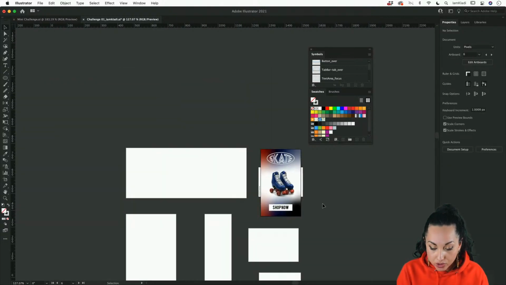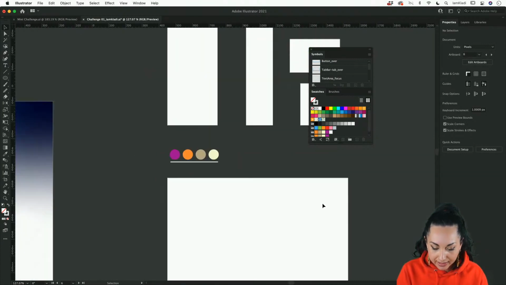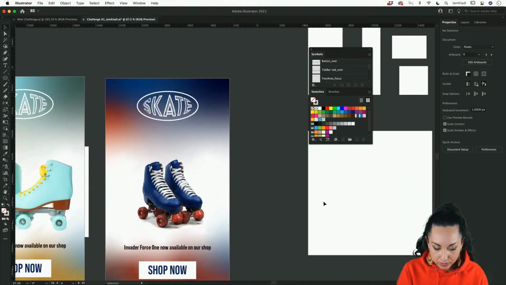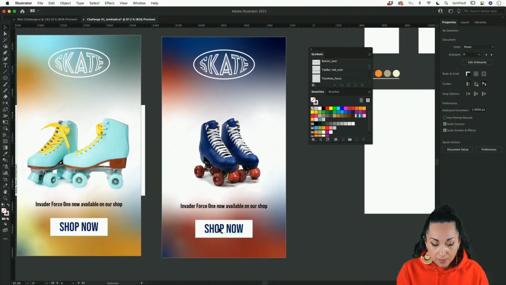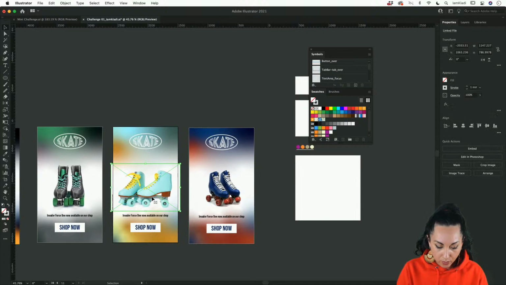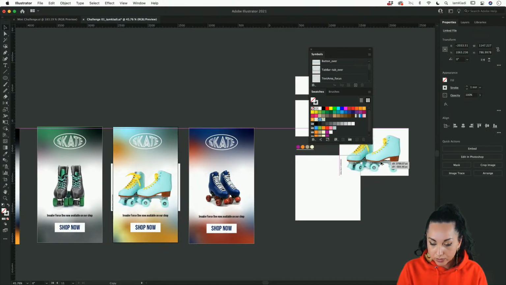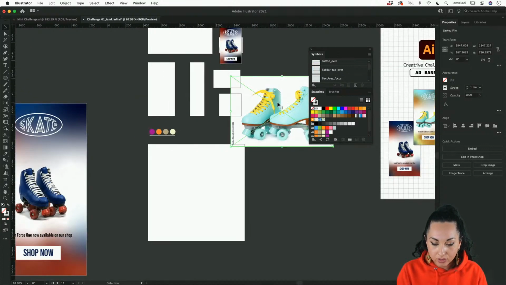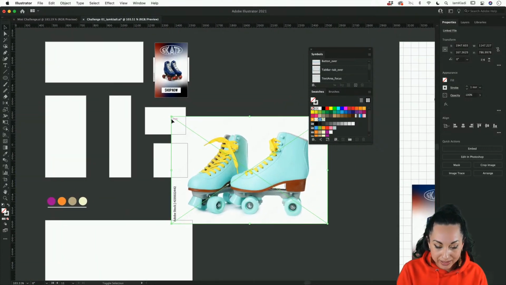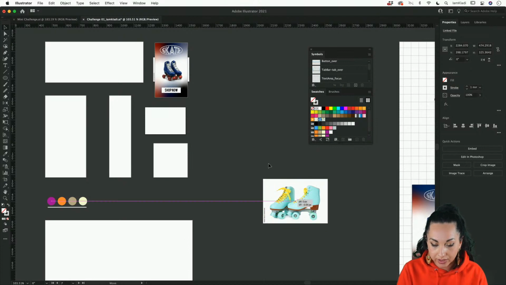If you want, you can also add more information. I think that I had a little bit more text going on in the other advert. In this case, it's just some details regarding the product. But what I wanted to show you here, I'm just going to go ahead and borrow this image by holding the Alt key in order to duplicate it, is to show you how you can really recolor your gradient with any color you want starting from your image.